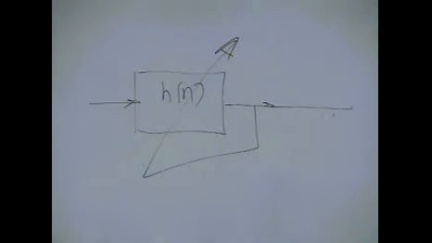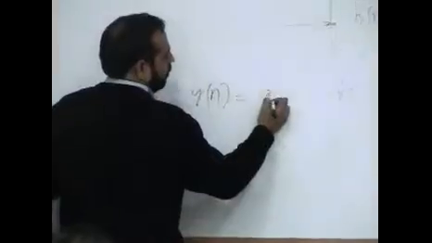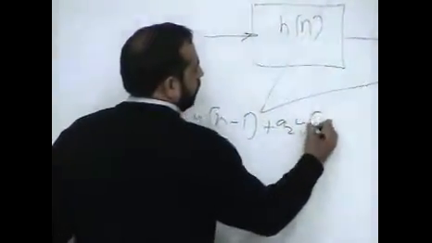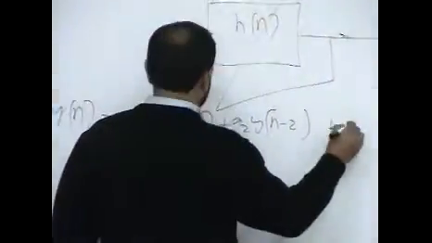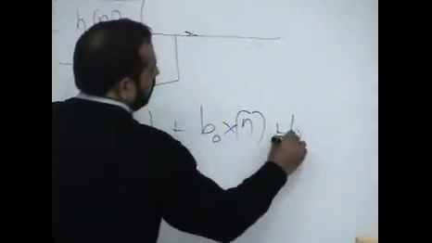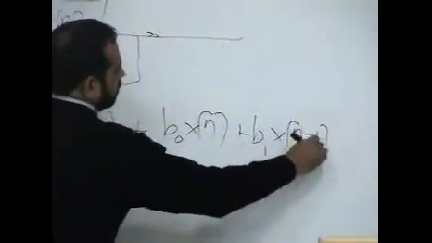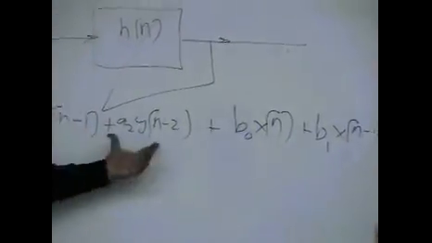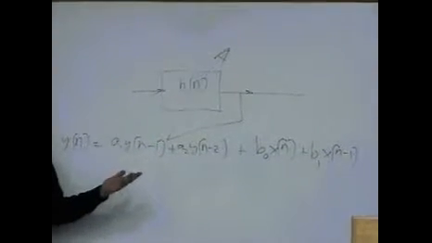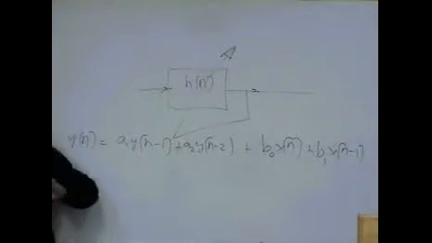All those parameters which you write, for example, I wrote this y of n equals a1 y of n minus 1 plus a2 y of n minus 2. This is a second order system, b0 x of n. So this is a big science to figure out the complexity. This is the complexity that I require two outputs and previous output sample. This is a complexity of, it's a second order system.